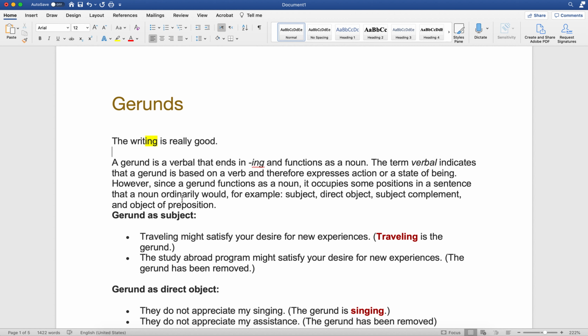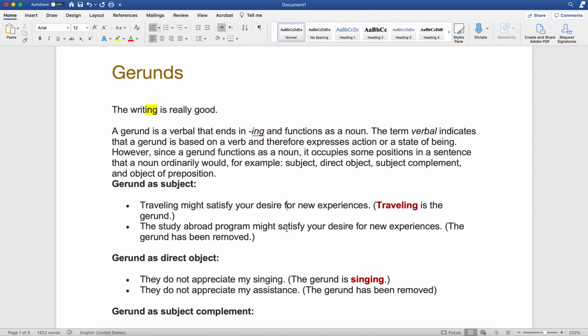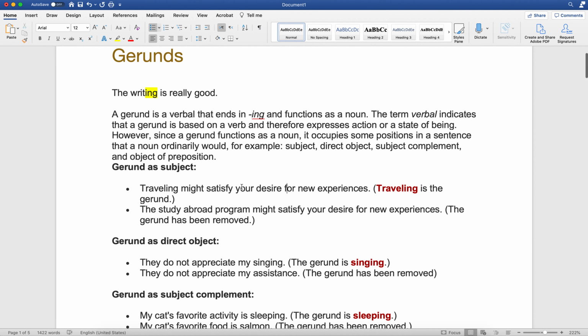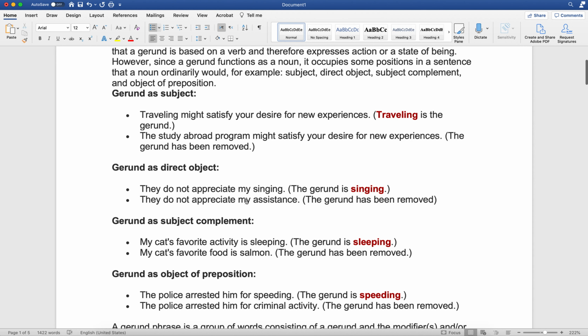So here, the writing is the subject. A gerund can be a subject, a direct object, a subject complement, and the object of a preposition. Let's take a look at each of these things.